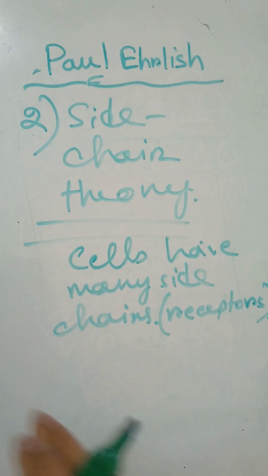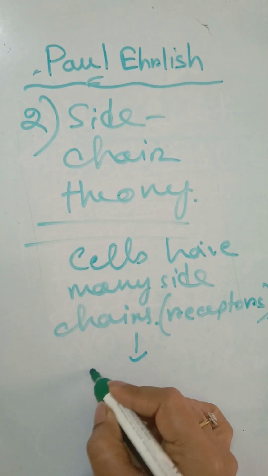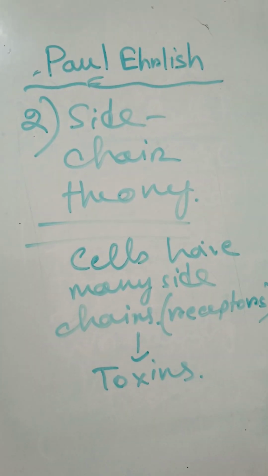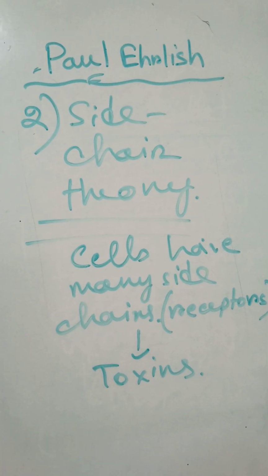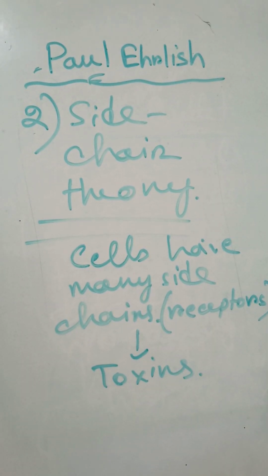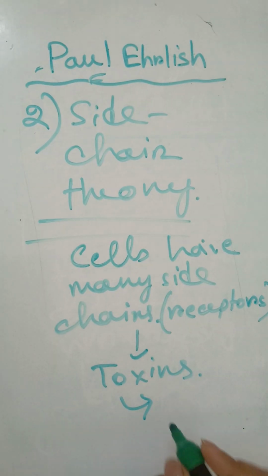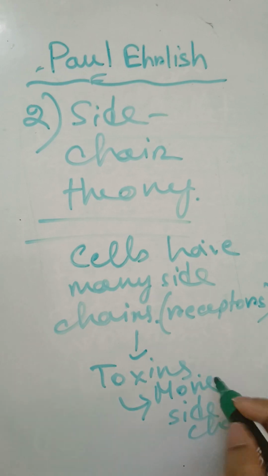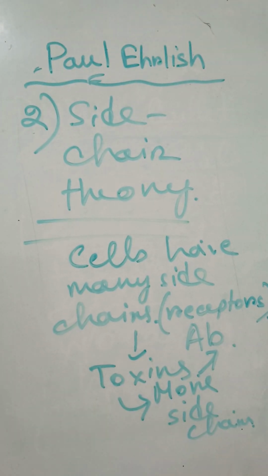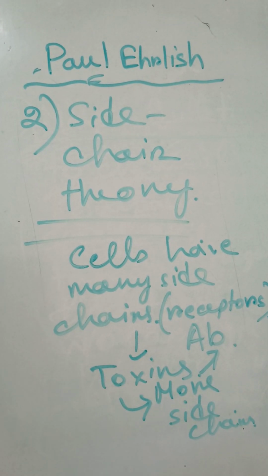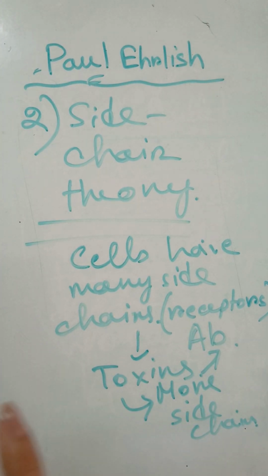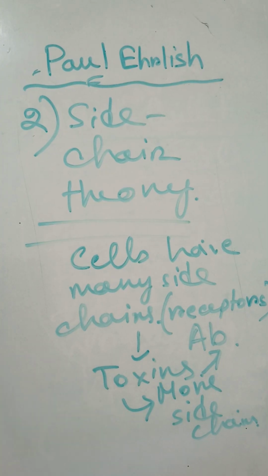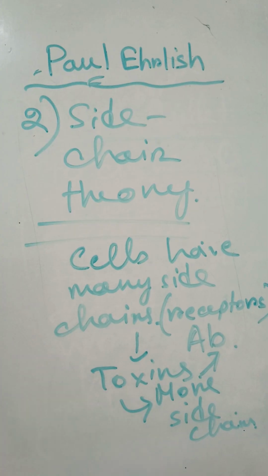Cells have side chains that will interact with toxins. If any kind of toxin or foreign particle enters our body, that toxin will react with these receptors or side chains, and that in turn gives rise to more side chains. Now these side chains will act as antibodies. Now what is the function of antibody? They kill or neutralize that toxin and produce immunity in our body against that specific infection. So that is basically the side chain theory of immunology.